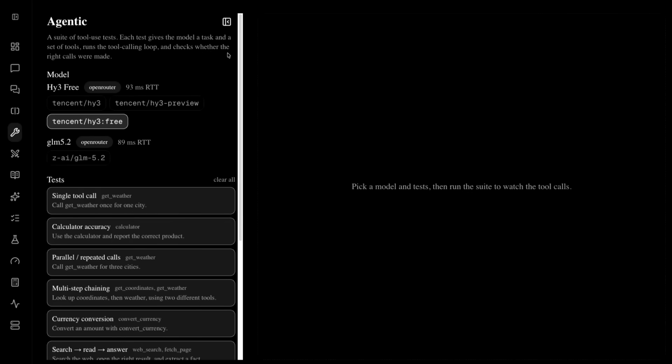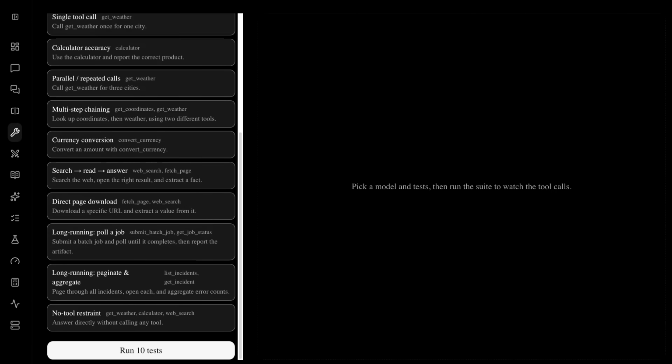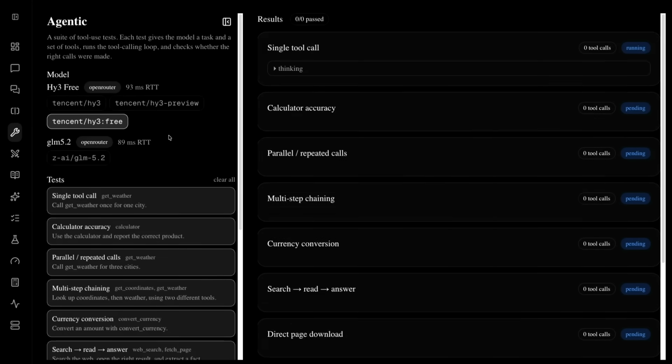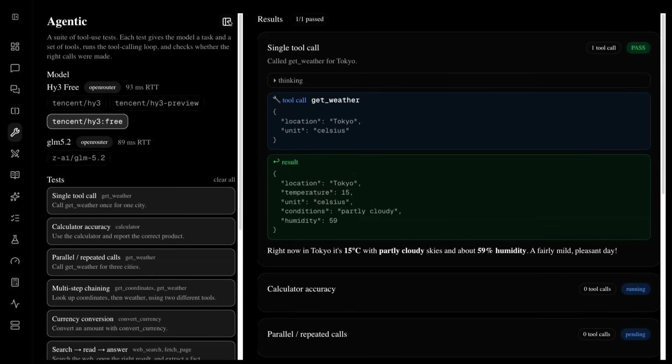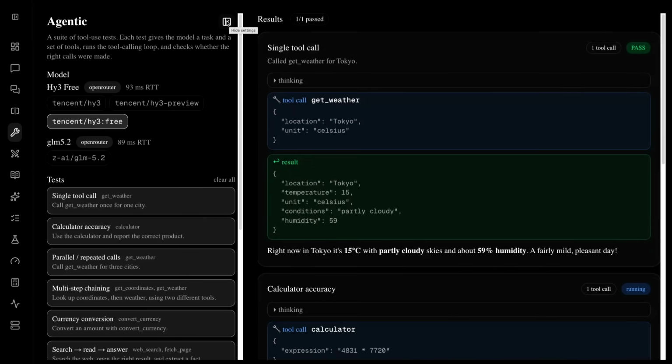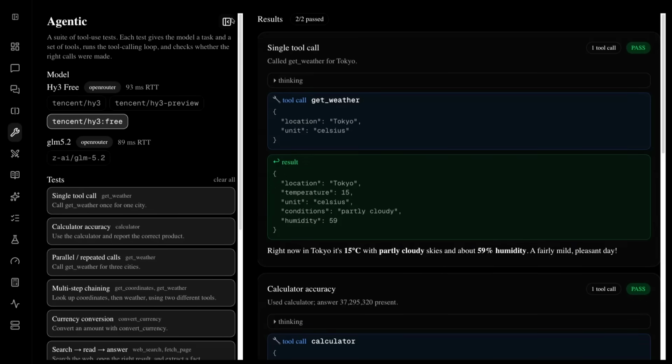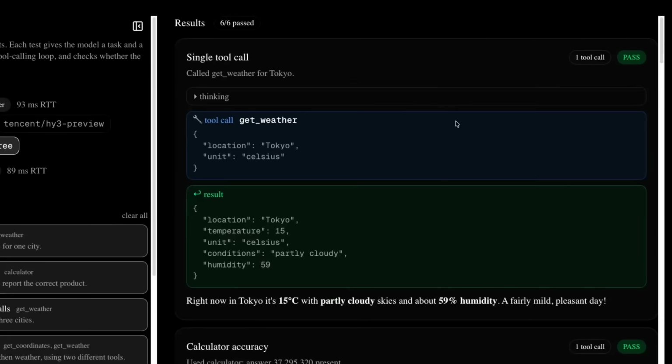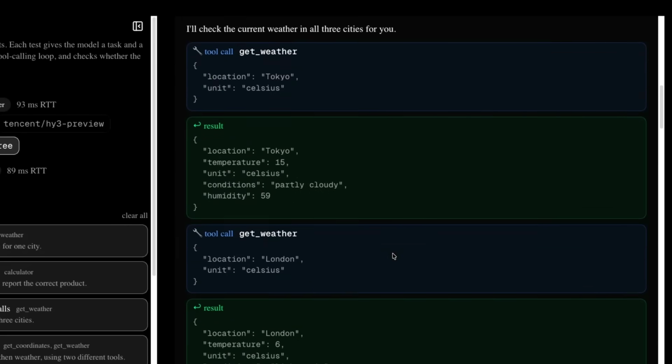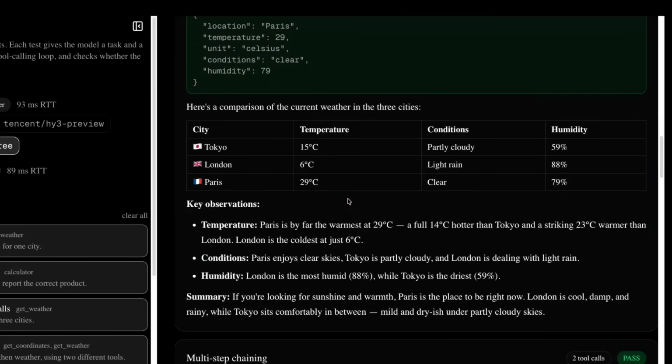Okay, if we come in to test the agentic sort of tool use here, I've got the standard 10 tests. The issue that I'm finding running these is not about the model, it's just about the free version often will time out on certain things and will be quite slow. So coming through these, it handles the tool call stuff, the multiple repeated tool calls very well.